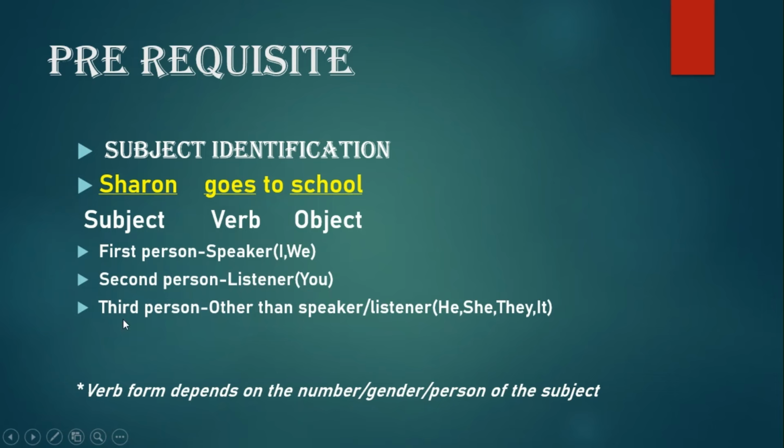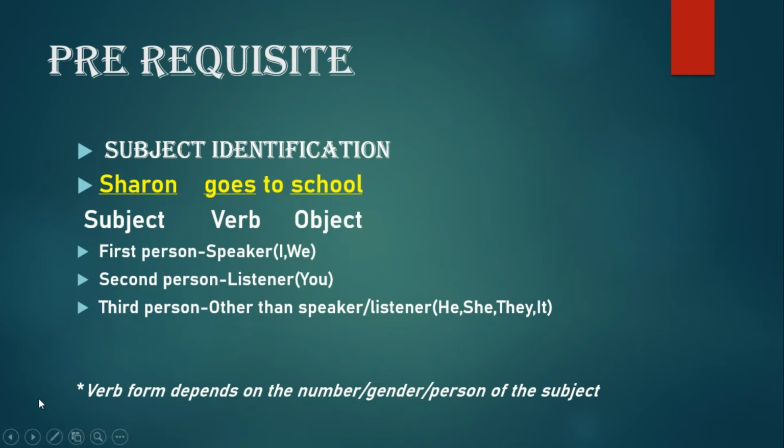In case of third person, it is other than the speaker and listener. That means the subject is not present there, and speaker and listener are involved in discussion about a third person. The pronouns he, she, they, it may be used, or they can also be names. For example, in this sentence, Sharon is a third person. Sharon is not present here and we are talking about her. So Sharon is neither the speaker nor the listener. She is a third person here.